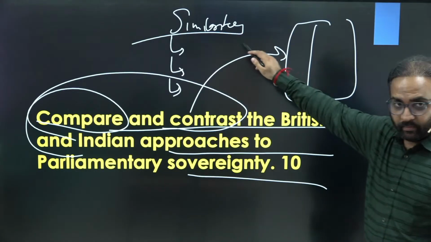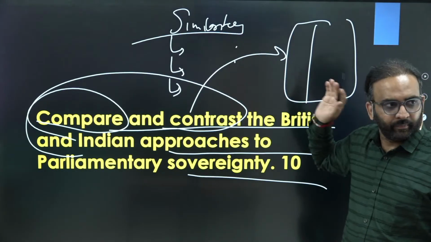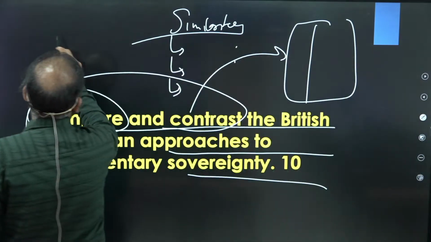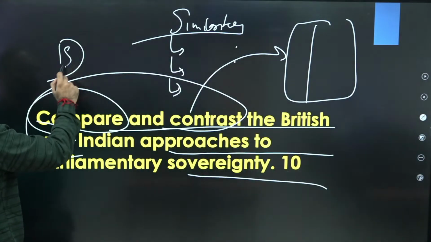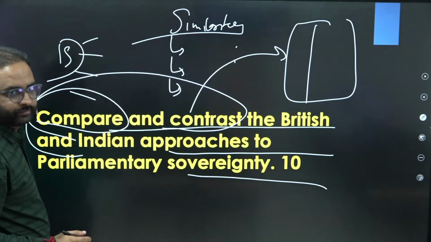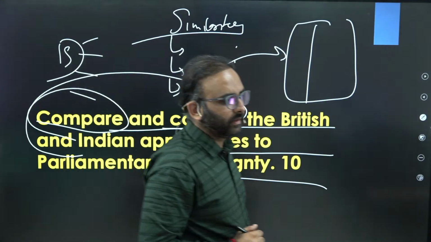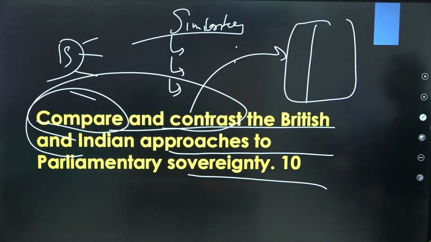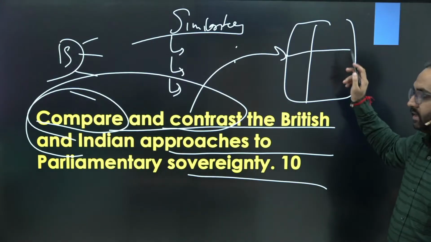So these points of similarity you should write, that you can follow either bullet format or you can draw a flow chart also, right? You can draw a flow chart also. Similarities, then write the similarities, right? So that's the first part, sub part of the question. Second is contrast. So what is the contrast?